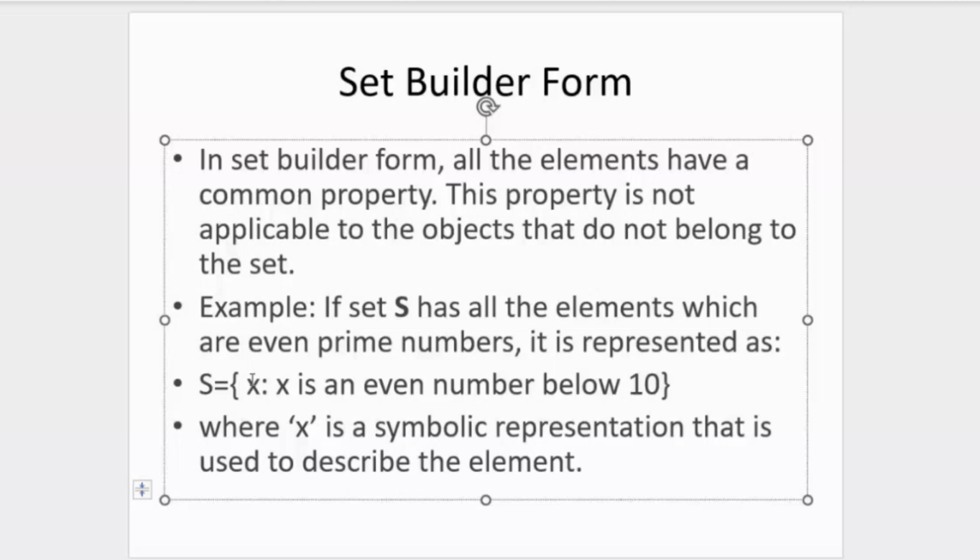Now x is a representation for the elements of the set that you would have listed out, but now we use a variable to represent it. And of course, this set now is named S, but the x inside is representing the elements of that set. And now when you put that representation, you write out the condition for membership of that set, in a sense. You get what I mean?